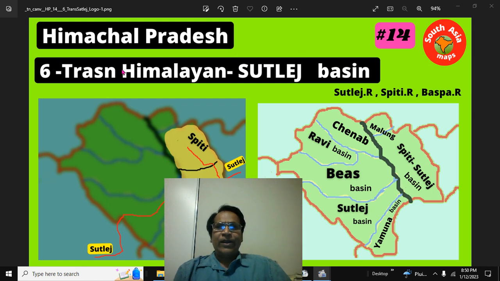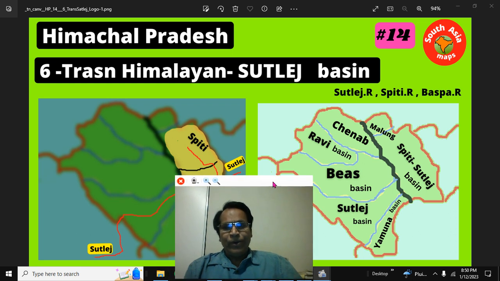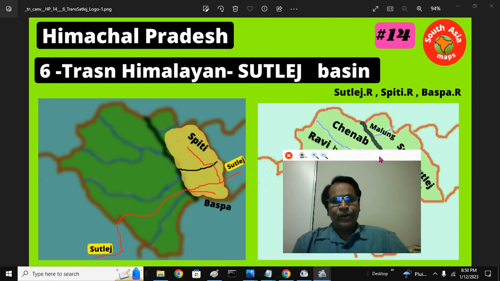Now we are in Trans-Himalayan, Sutlej and Spiti basin. There is Sutlej, there is also Spiti. That is Sutlej river, Spiti river, Baspa river, that is a transport. 3 rivers, all tributaries of Spiti river that we are looking at. This is the region. This is the Sutlej river transport. This is Sangla river or Baspa river. This is Spiti river that joins Sutlej river transport.